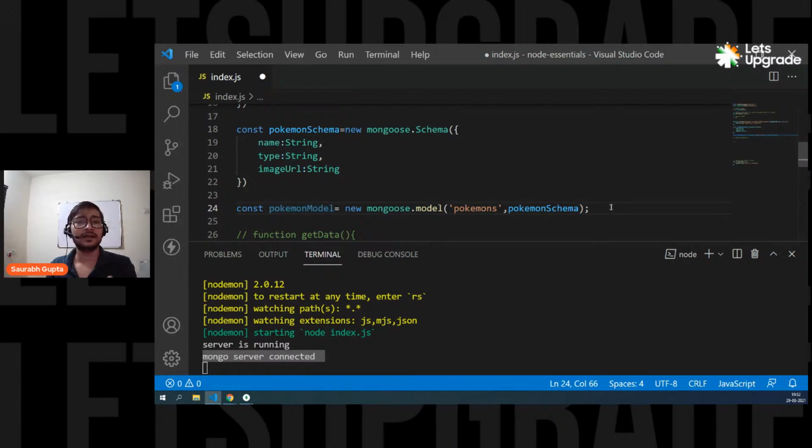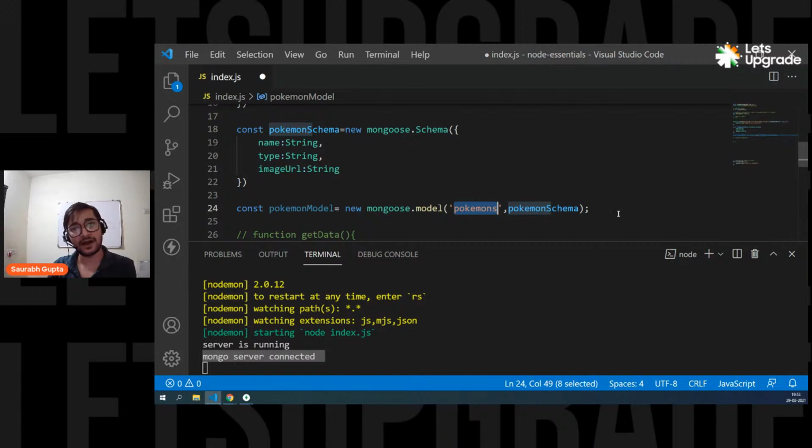A model is nothing but a reference of your collection. See, you cannot use your Mongo collection directly in the program, right? Because it's a Mongo collection, you cannot use it here. So the model is just a reference of your collection. You create a model and you say which collection this model is following. It is following the Pokemon's collection. And it also specifies which schema your collection should follow.